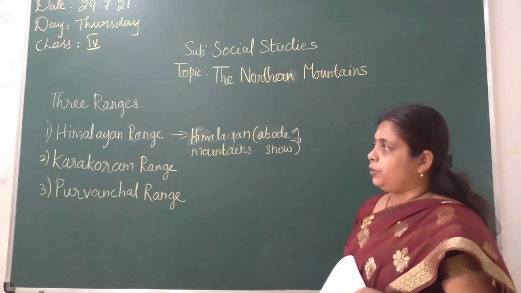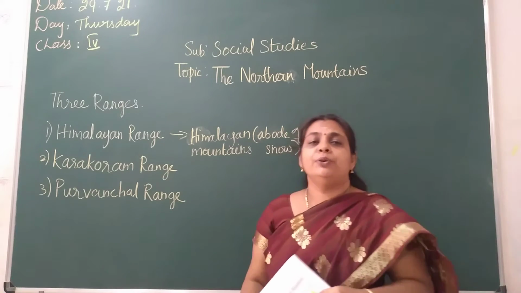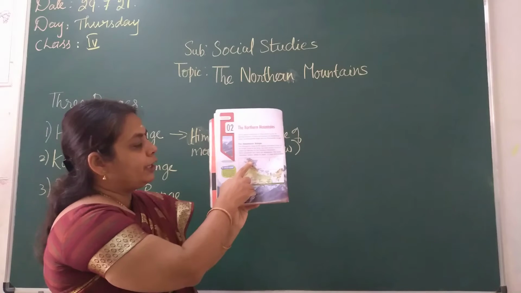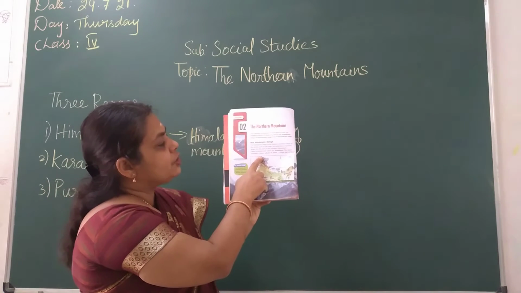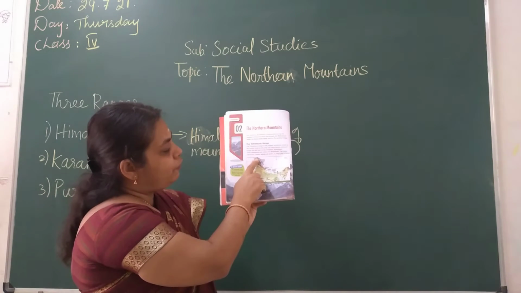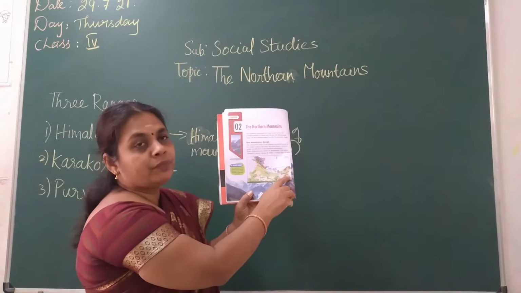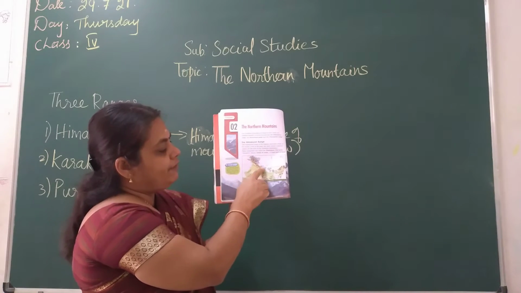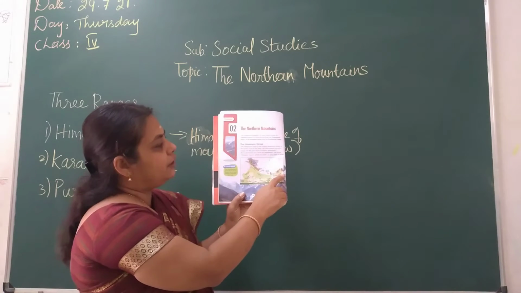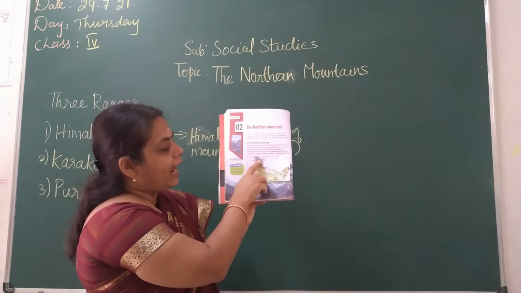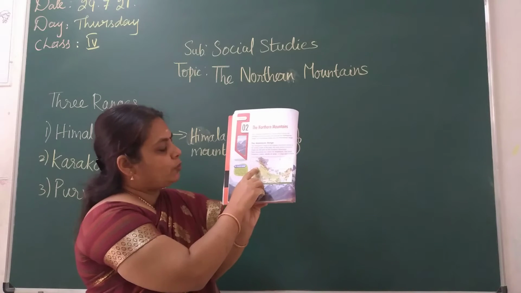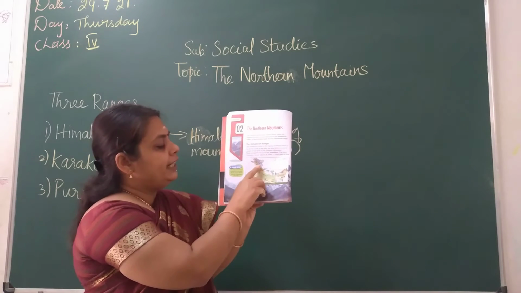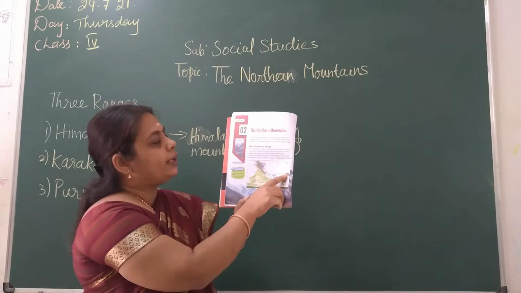Okay, the northern mountains. You would have observed them on the map, children. They stretch from Jammu Kashmir towards the northeastern states, still it extends, children. So it is a vast stretch, the northern mountains. They act as borders, children. Pakistan, Afghanistan and China, it acts as a border, children.